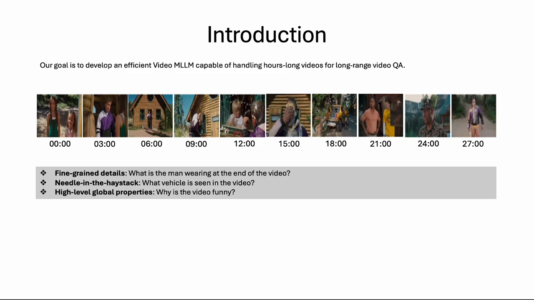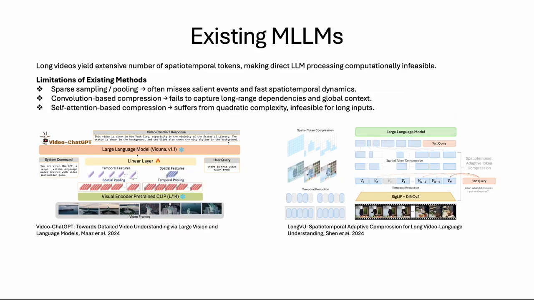Long-range video QA is very challenging since the model needs to capture fine-grained details in the video along with high-level global properties to correctly answer different types of questions. MLLMs usually extract tokens or features from video frames and pass them to the LLM. However, long video yields an extensive number of tokens, making direct LLM processing computationally infeasible. Therefore, existing models use various compression strategies to reduce the number of spatiotemporal tokens.